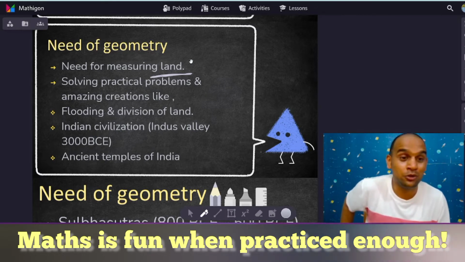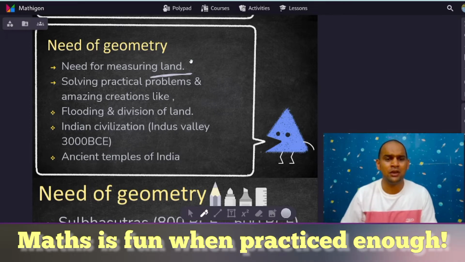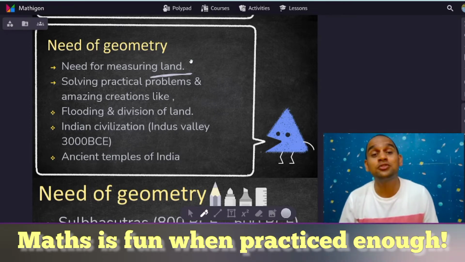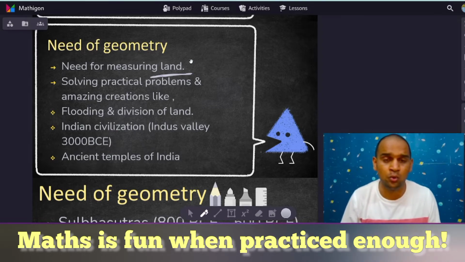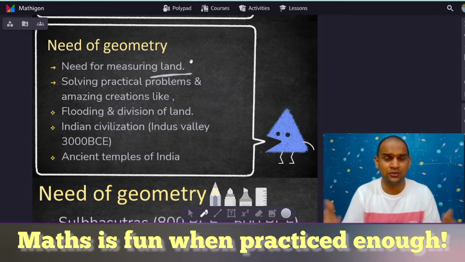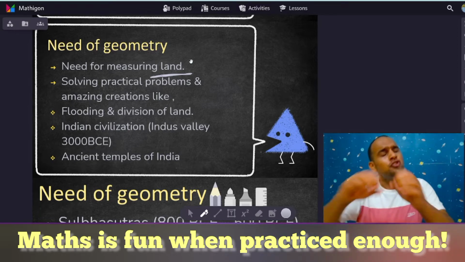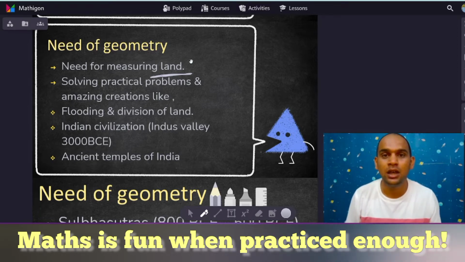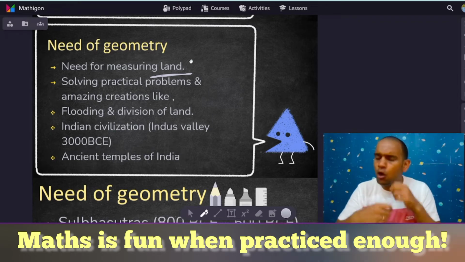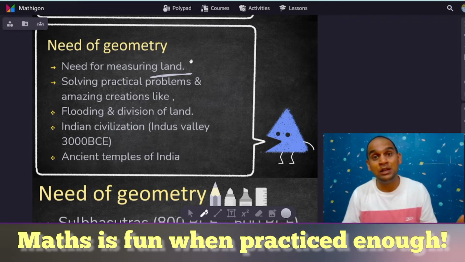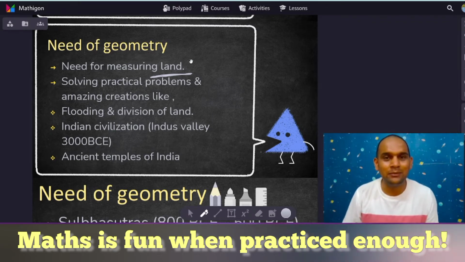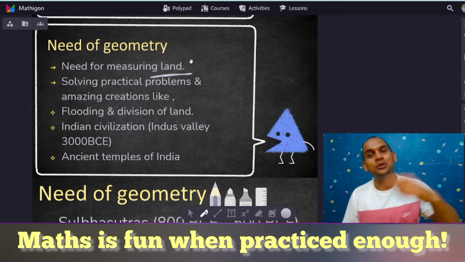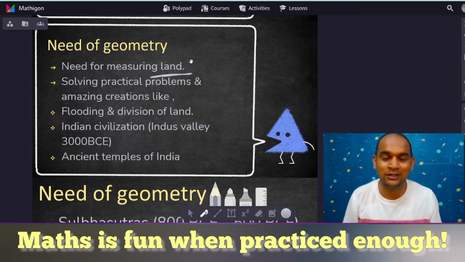Then came the amazing creation of the Indus Valley civilization, which dates to around 3000 before the Common Era. It is such an old civilization. Archaeologists found, in Mohenjo-daro and the Harappan civilization, so many developed and geometrically almost perfect shapes and buildings. During those times, geometry was used to create those beautiful cities and civilizations.